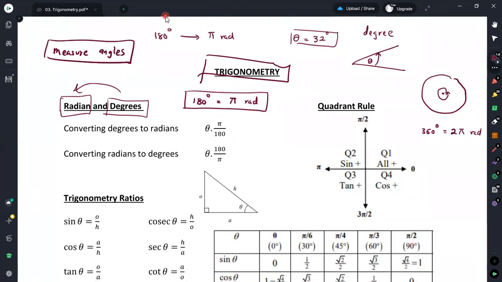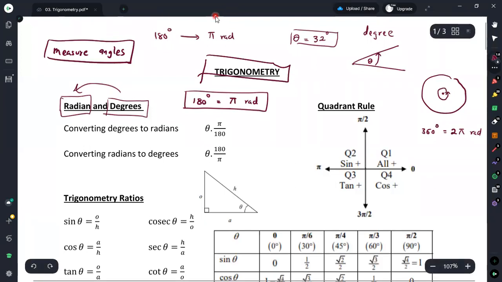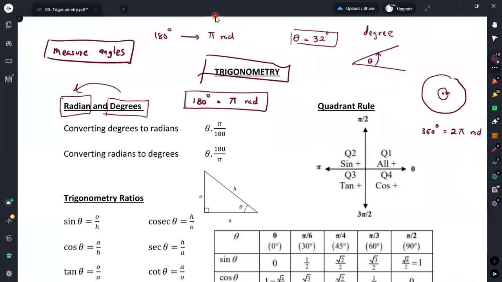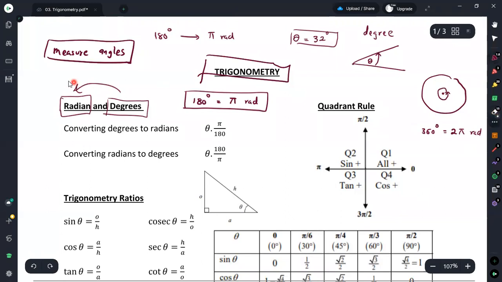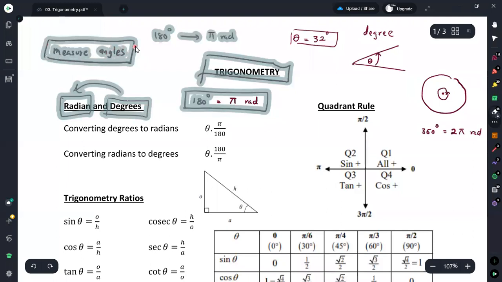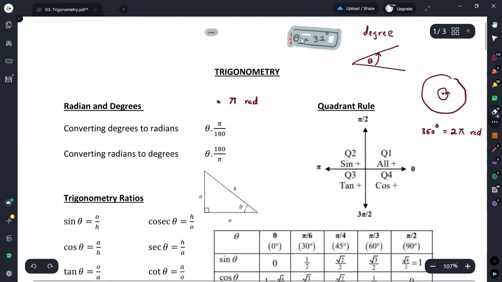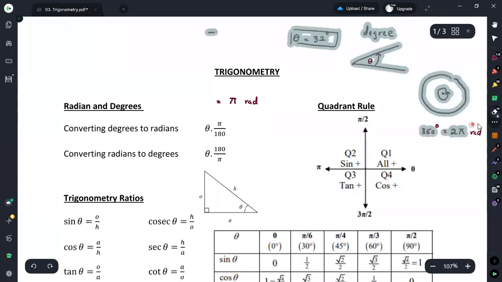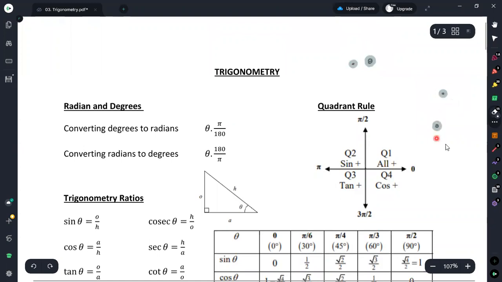Since we know the relationship between radians and degrees, if you are given an angle in degree measures, you should be able to convert it into radian measures, and vice versa as well. Now we'll look at how we can do this conversion, converting radians into degrees as well as degrees into radians.